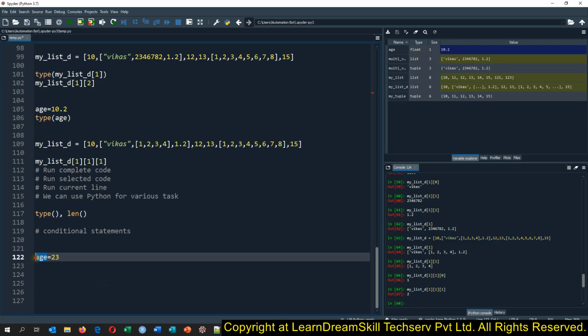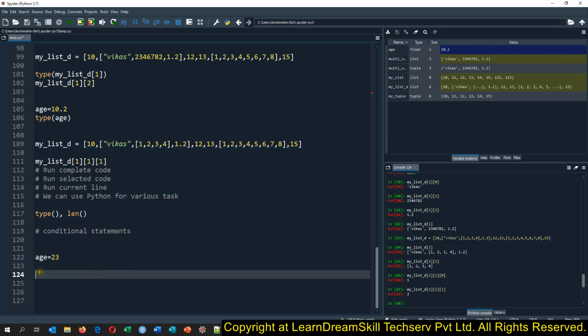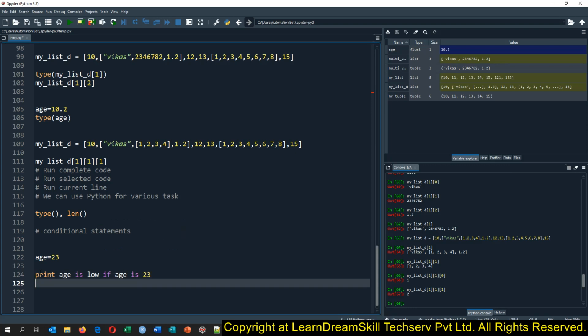Suppose if age is less than 10, we have one condition: print age is low. If age is 23, print age is equal.